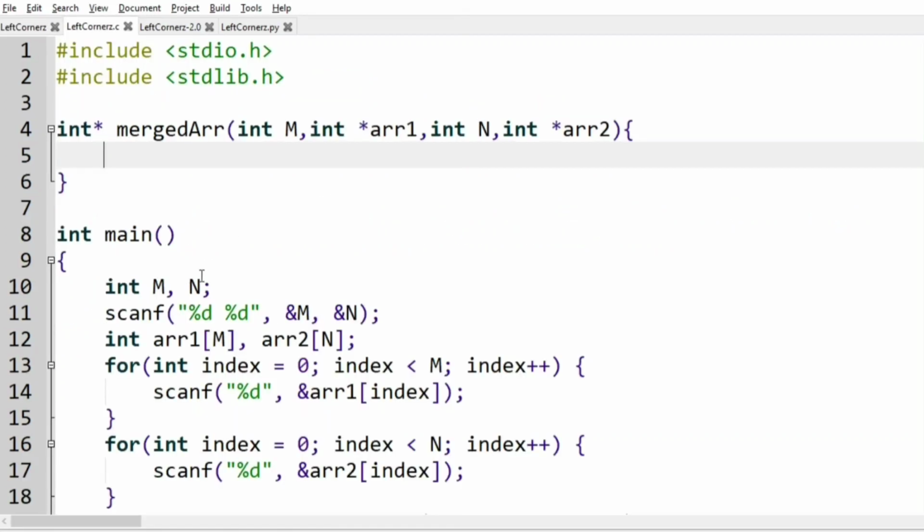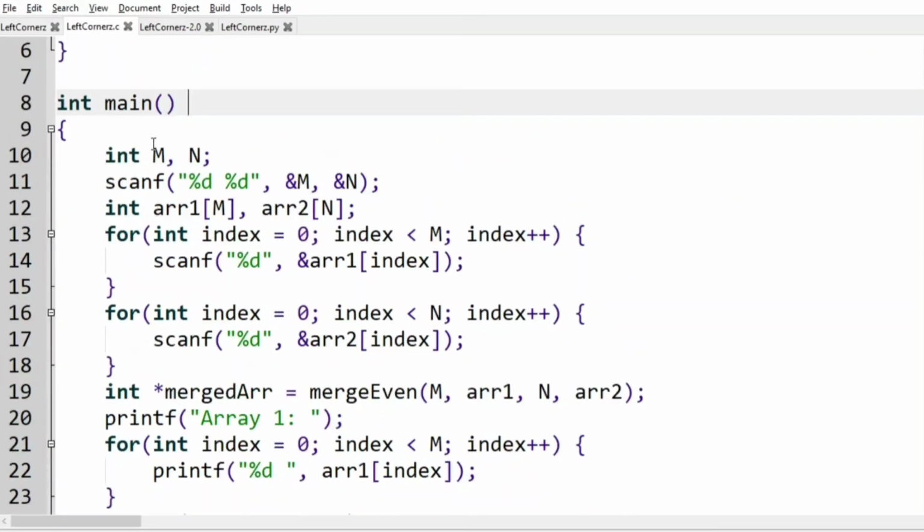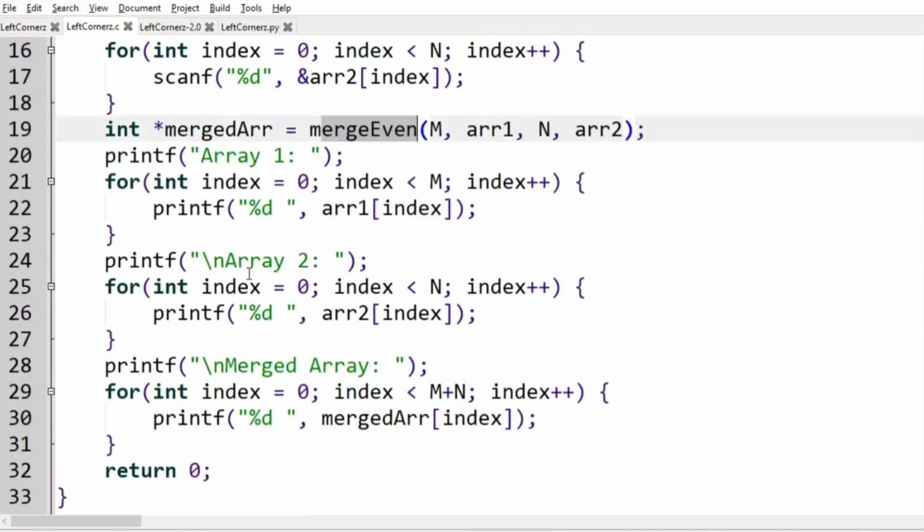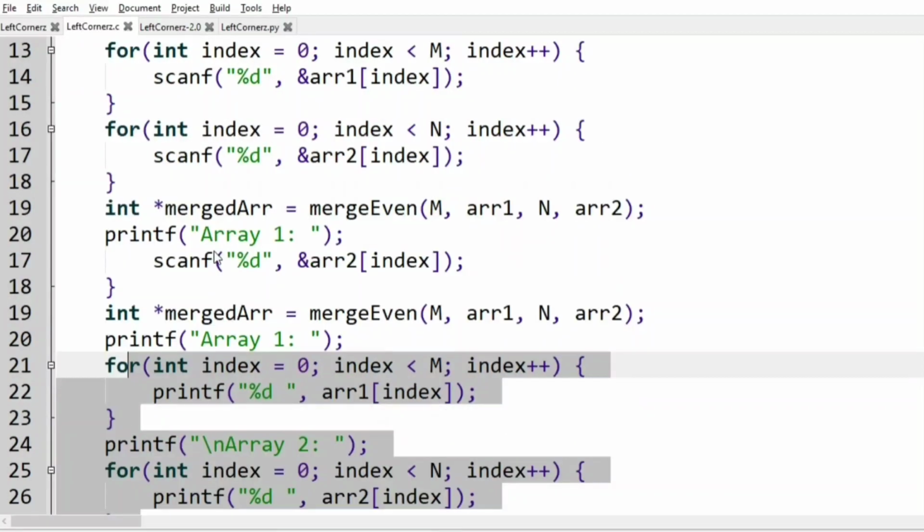We are going to solve this program in C programming language. So first we must accept the integer m and n, then array 1 and then array 2. Then we'll call the function merge even, and then we'll print the required output.